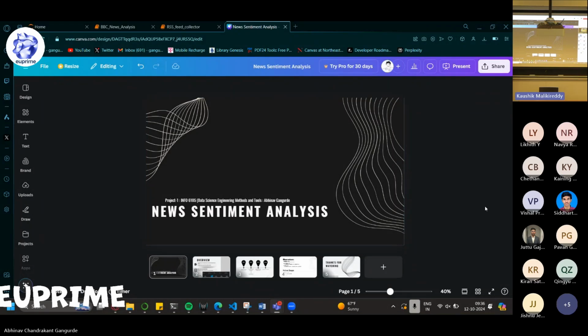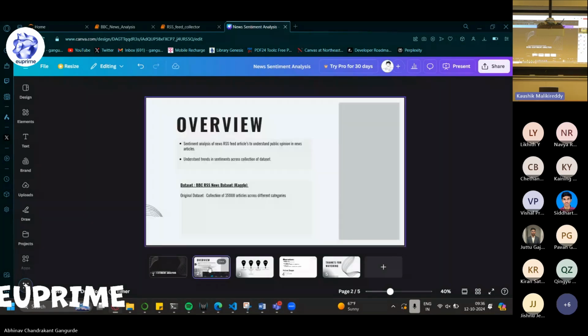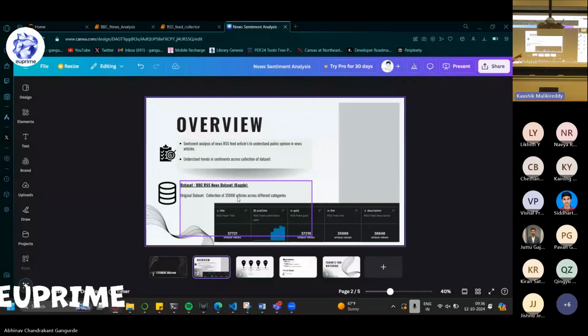So my topic was news sentiment analysis. Just a quick recap in terms of what the data set was. This was a data set which I got from Kaggle, and it was a collection of multiple collated news articles, RSS feeds from BBC, and it was static data which was loaded up. I thought it was interesting and I wanted to work with it.